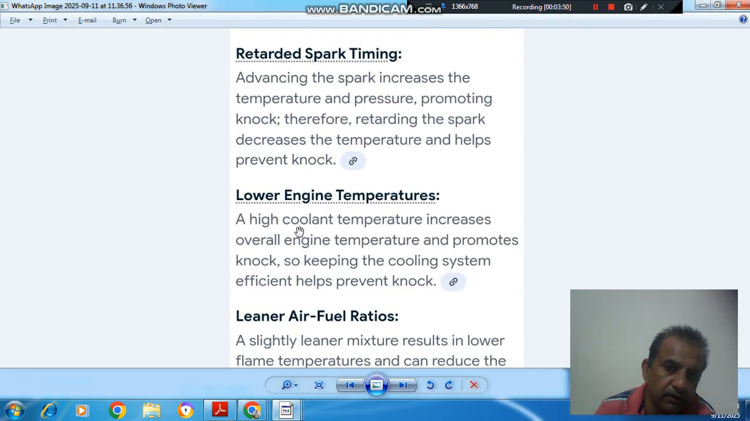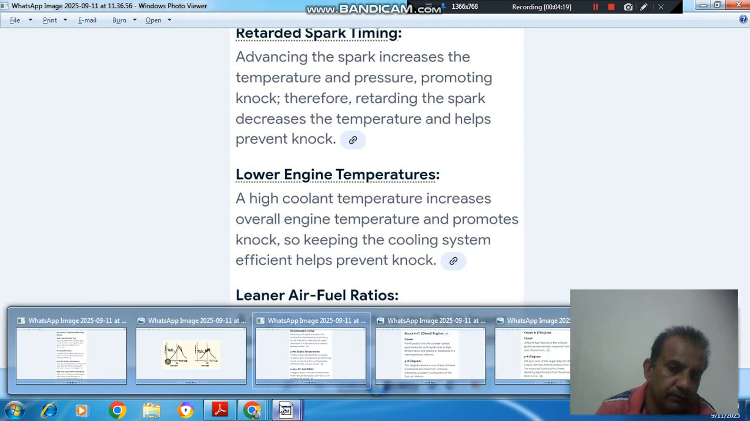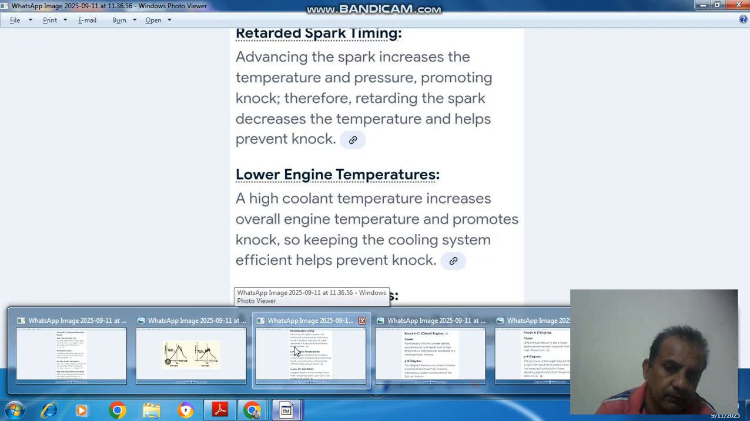Next is lower engine temperature. A high coolant temperature increases overall engine temperature and promotes knock, so keeping the cooling system efficient helps prevent knock. Next, a leaner air fuel ratio. A slightly leaner mixture results in lower flame temperature and can reduce tendency to knock. Okay.